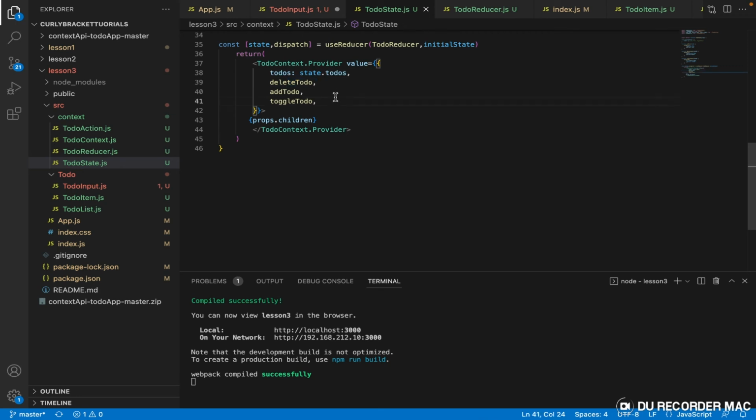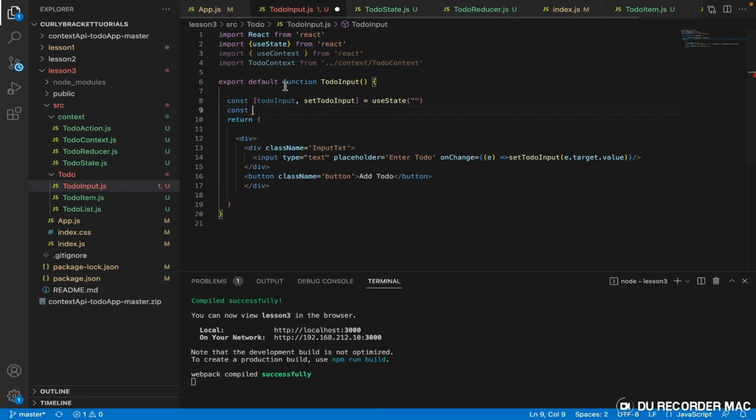We need to const, we say, having imported to do context, we now have to say const. What we need here is, well, the one we need here is add to do, right? So we say add to do is equal to use context. Remember, we already imported that.